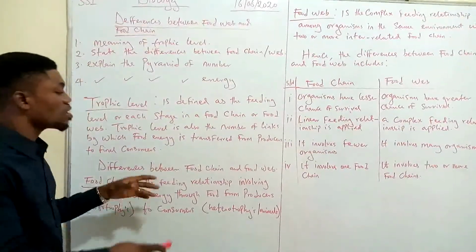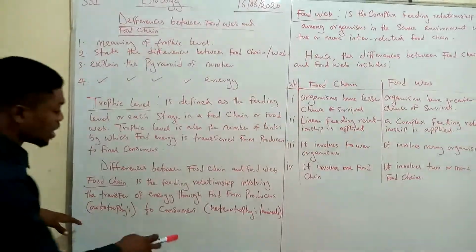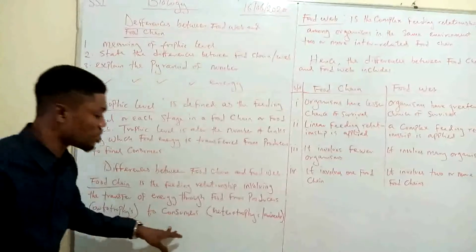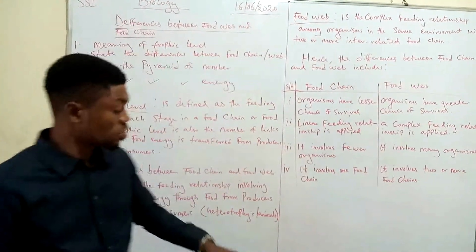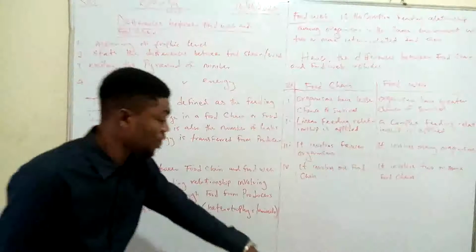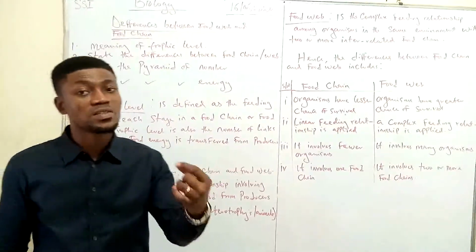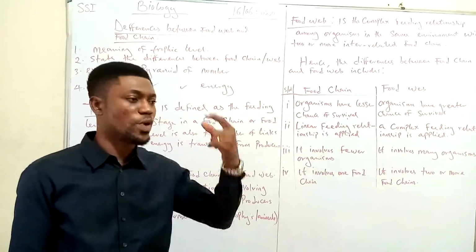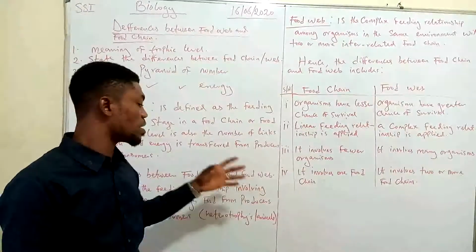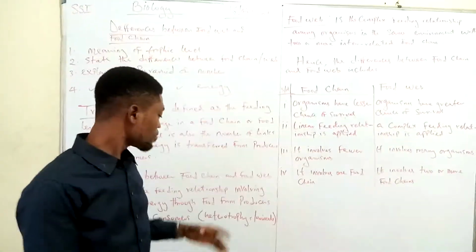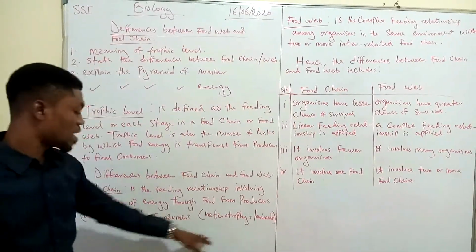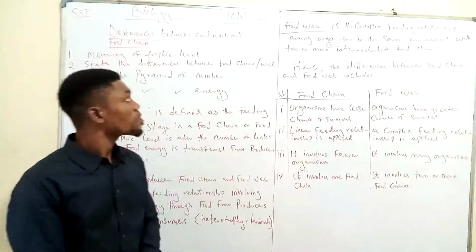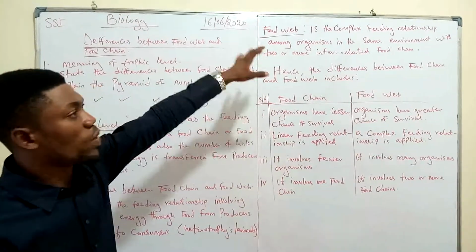So anywhere you see producers, take note that they are also what? Autotrophs or plants. And anywhere you also see consumers, take note that they are heterotrophs, like I told you. Here, heterotrophy is the process by which certain organisms cannot manufacture or produce their own food, but they depend on ready-made food produced by the plants to survive. So anywhere you see consumers, take note that it is simply referring to what? Heterotrophs or animals.